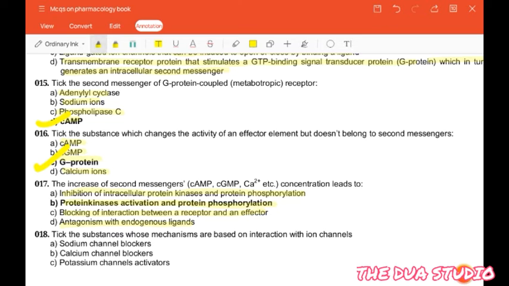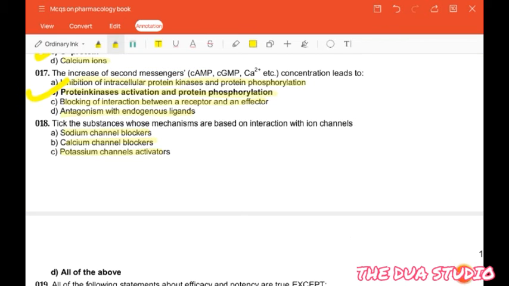So the correct answer is protein kinase activation and protein phosphorylation. Then the next question is: take the substance whose mechanism are based on interaction with ion channels: sodium channel blockers, calcium channel blockers, potassium channel activators, or all of the above. So the correct answer is all of the above, that is sodium channel blockers, calcium channel blockers and potassium channel activators.